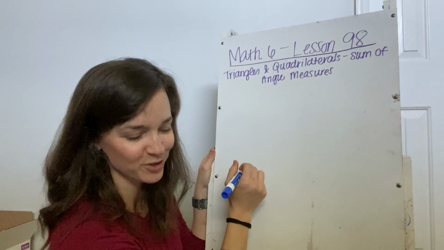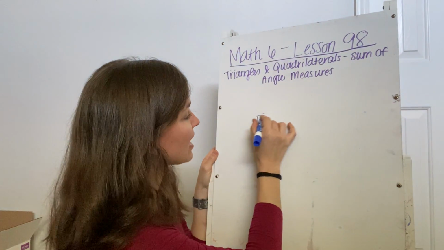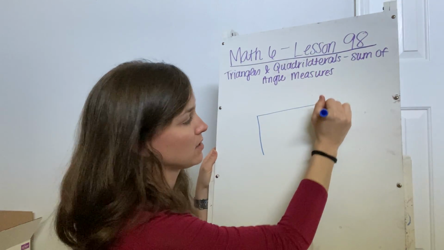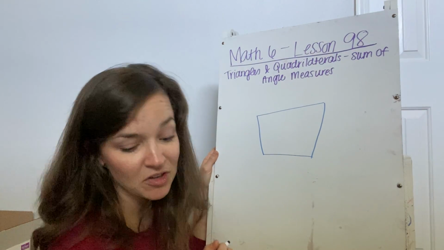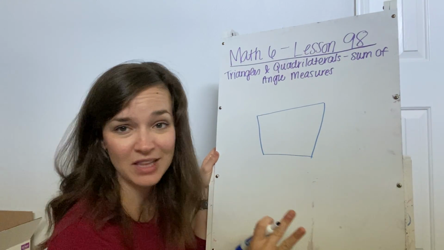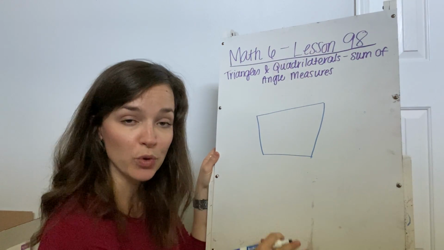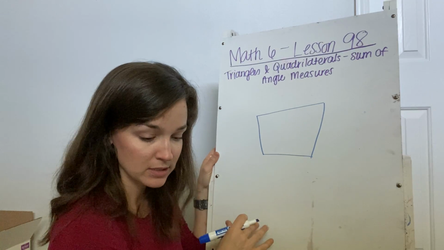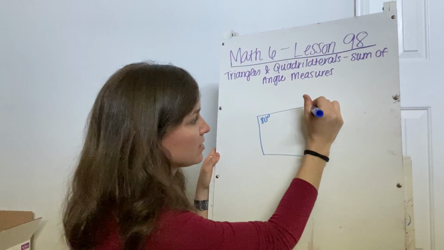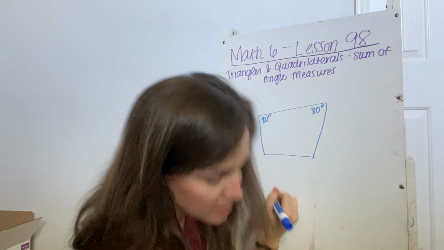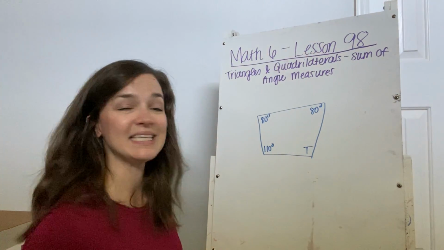Last example. You guys are doing great. So a quadrilateral, again, is any four-sided figure. I'm going to draw one that is not a rectangle. It's not a parallelogram. It's not even really a trapezoid. So this is just a quadrilateral, okay? It doesn't have any of those other properties, but it still has the truth that all the angles have a sum of 360. So if we've got this angle measure of 80 degrees, this angle measure of 80 degrees, this angle measure of 110 degrees, and then I'm looking for angle T, okay?